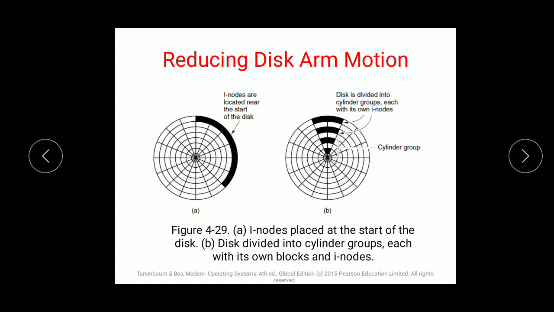How will we see that? If the bitmap technique is used to record free blocks and the entire bitmap is in main memory, then it is simple to select free blocks as close as possible to the previous block. So dependencies of the blocks on each other can be easily related, and we can find free blocks through the bitmap technique, generally within one single cylinder. Grouping of blocks can be done with the free list. Grouping of blocks according to the free list, that is the free blocks available, is easy.